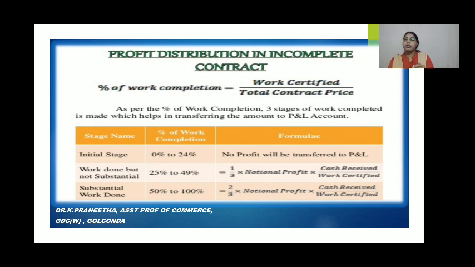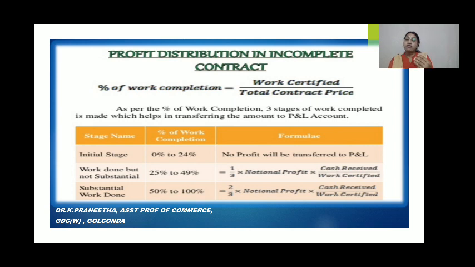If the work certified, when compared to contract price, is less than 1/4 of it, then no profit will be transferred to profit and loss account. It will be directly sent to the reserve account.